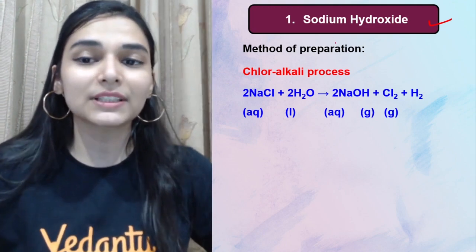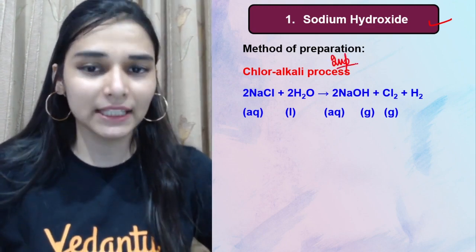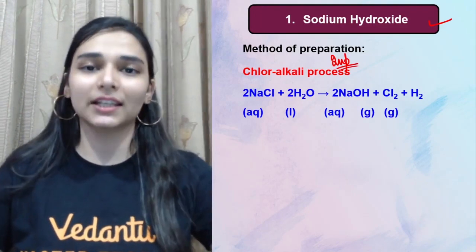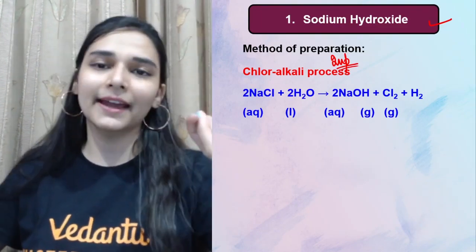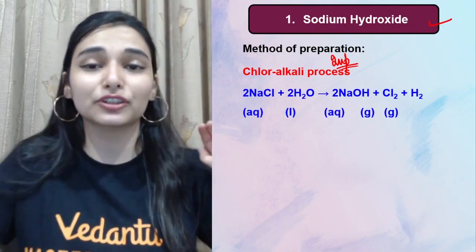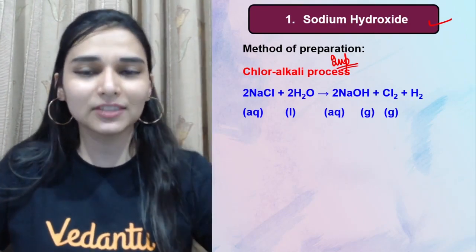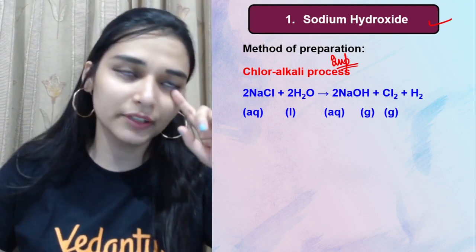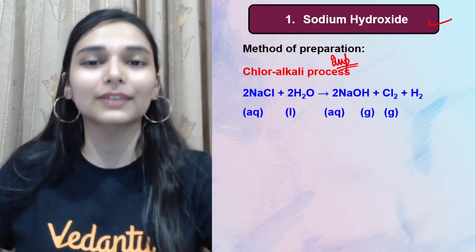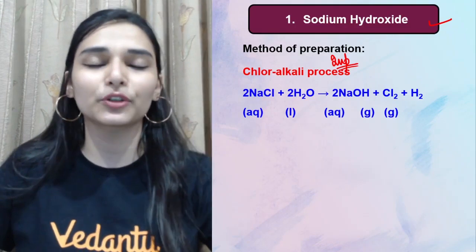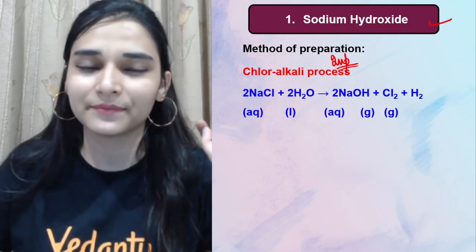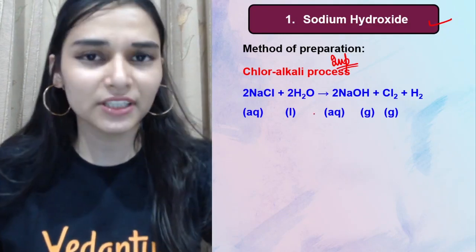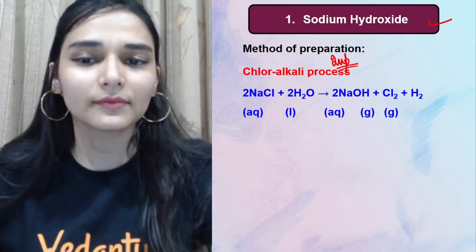Now let me tell you, this is very important, and the entire chlor-alkali process I have explained in detail. अगर आपने क्लास नहीं देखा है, please watch that class which is super important. Acids, Bases and Salts, class number 5. Okay. So class number 4th and 5th are most important ones. उसको देख लो. You will pakka see 100% one question will be there in exam. Okay. Otherwise also I have summed it up here so you can understand.